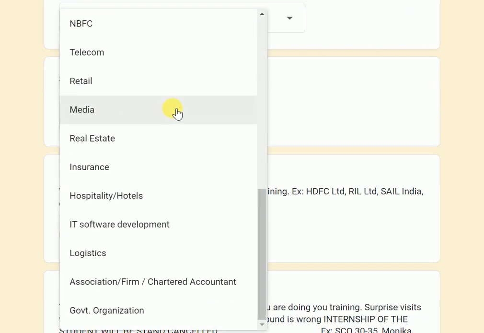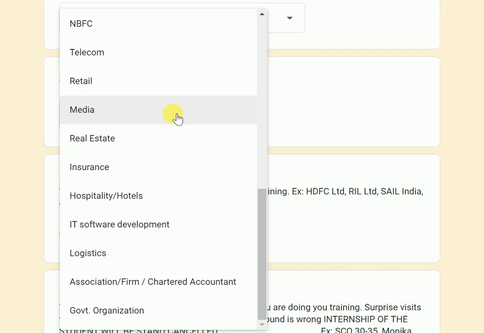If you have any doubt about the sector of your company, you can Google it, or you can ask your industry manager, or you can drop us a mail at msb.tpc@lpu.co.in saying that I am working in this company, what is the sector?